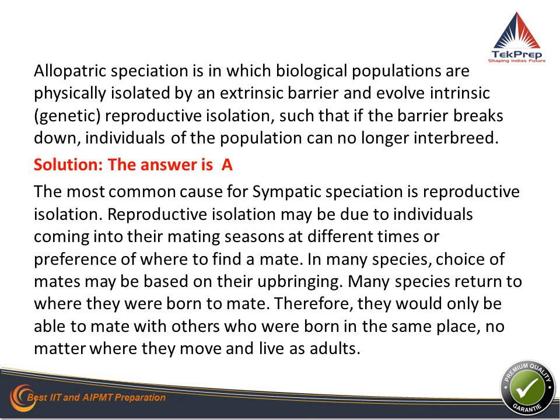So as per the question, the answer is option A. However, let's look at the other options also. The second one, sym, which means same place. And if they are living in the same place, how do they diverge? This could happen, for example, when individuals come into mating seasons at different times, and are able to mate in the same place where they were born.